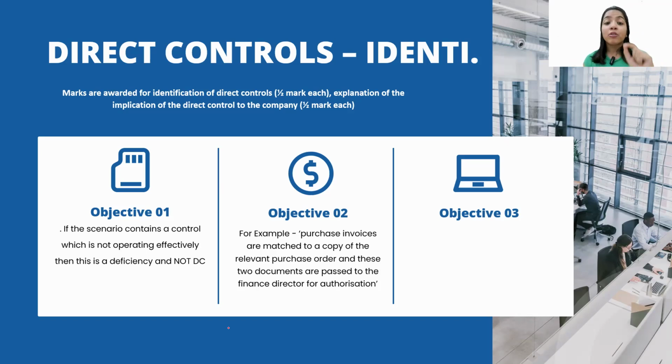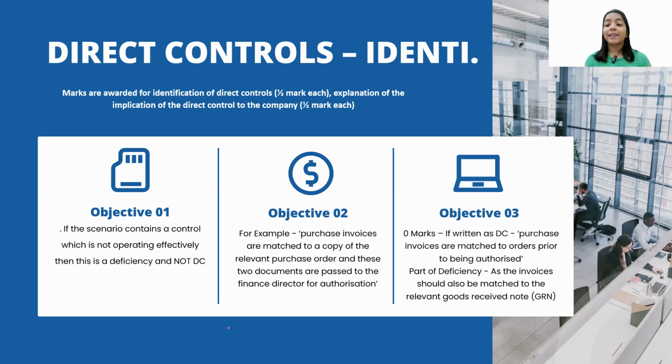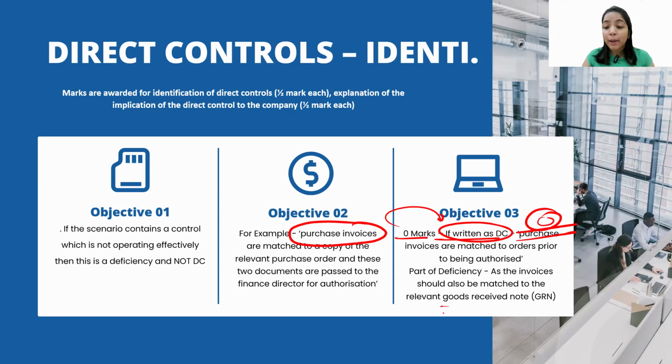Now, this is not a direct control. Why? I'll tell you. If you had written it as a direct control, that purchase invoices are matched to the POs, then you would be getting 0 marks. This is part of the deficiency. Why? Because invoices should be matched to the GRN. They should not be matched to the PO.